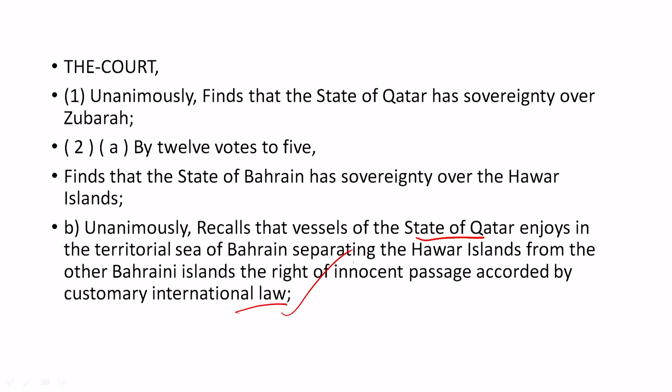So that right which the state of Qatar does have, as a matter of innocent passage, also includes the right for its ships to pass through the waters closer to the Hawar Islands, although the Hawar Islands belong to Bahrain. The state of Qatar does have those rights. And those rights are through the territorial sea. What is important to understand here is that it is through the territorial sea of Bahrain. So this is the kind of decision given by the court for equitable results.